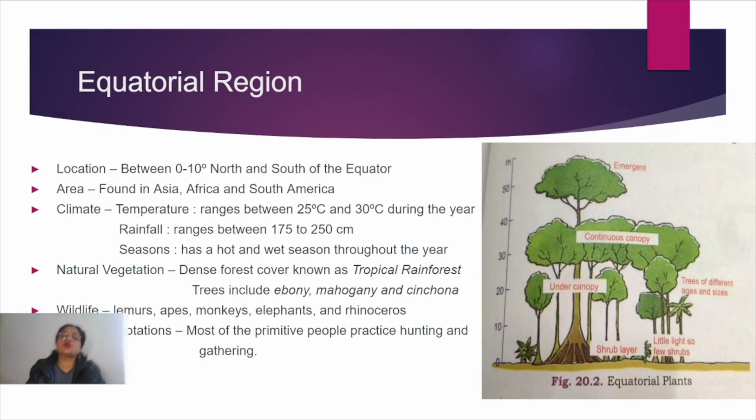Other crops which are grown in the equatorial regions include banana, coffee, then cinchona, sugar, then tea, tobacco. All these are the crops which are mostly grown in such areas where agriculture is done. These crops are mainly grown in equatorial regions.